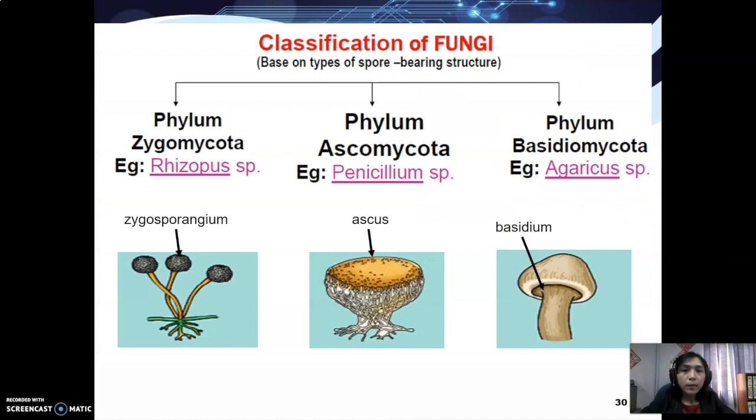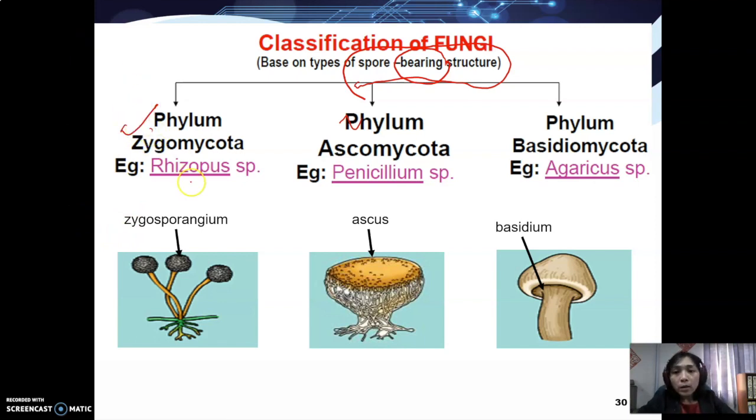Okay, so fungi can be classified into three phyla based on the types of spore-bearing structure. Spore-bearing structure means the structure that they use to bear the spore. Example, we have the first one, phylum Zygomycota.